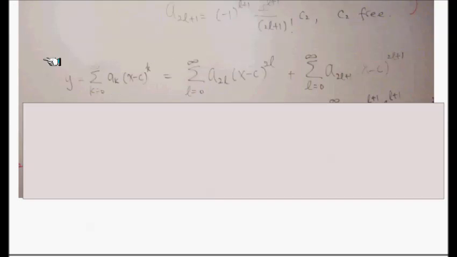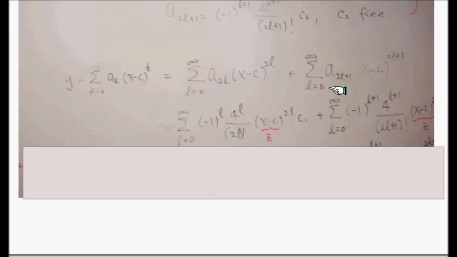Now what I'm trying to do in this part here is put those formulas together and see if you can discover the solution in a slightly different form. So I wrote down the entire power series expansion. I collected those even indices and odd indices separately, because we have one formula for this one and another formula for that one. So I separated like this. And I substitute the formulas we had before.